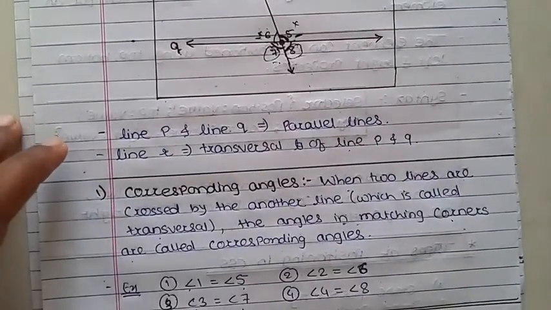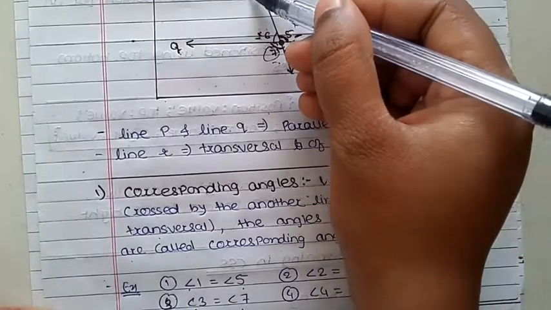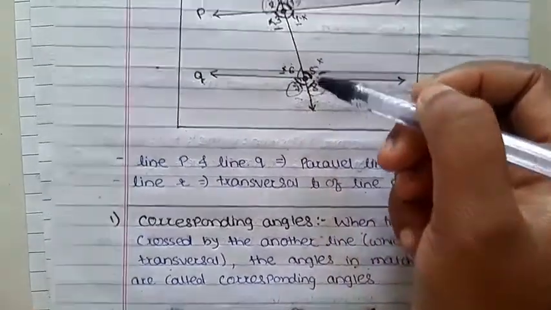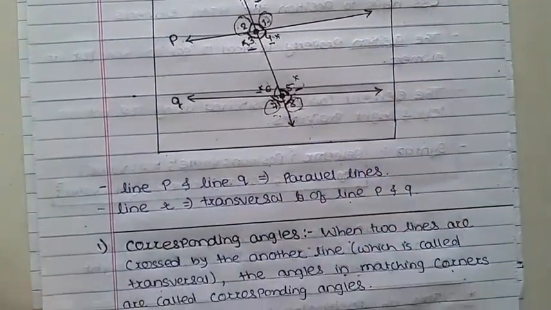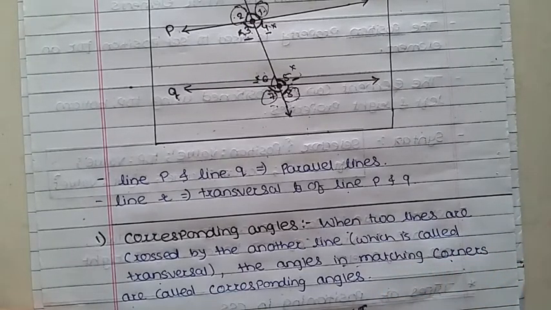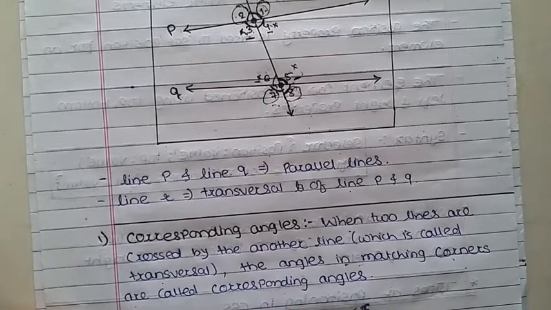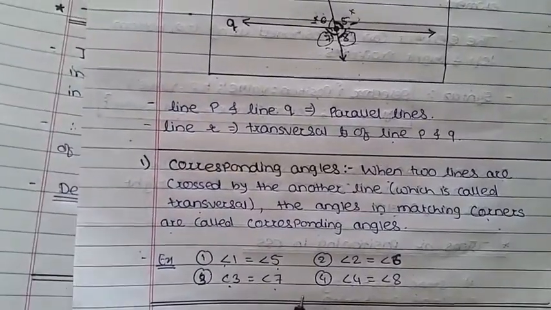Interior angles mean what? Inside angles. That is, inside and on the same side. That is, 3 is equal to 6, 4 is equal to 5. Then alternate angles. Alternate angles are those angles which are on opposite sides. Alternate angles have two types: interior alternate angle and exterior alternate angle.